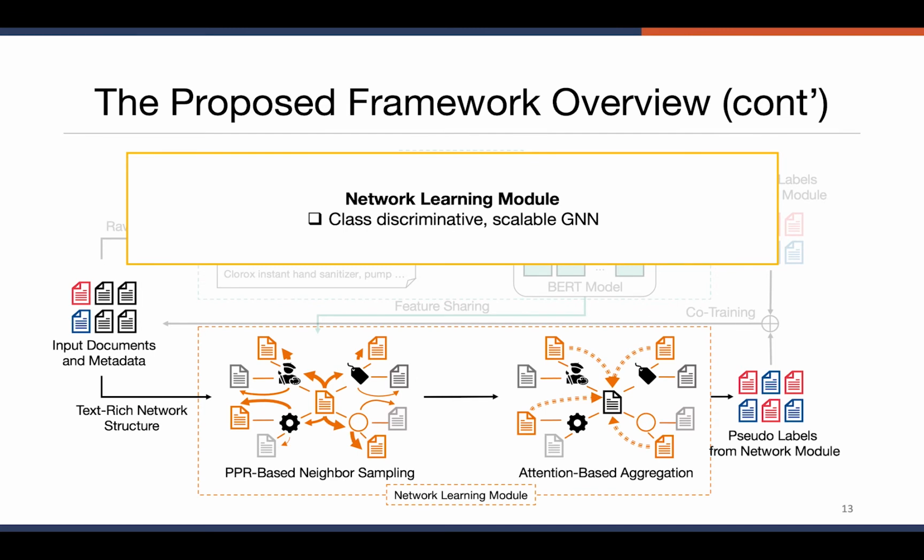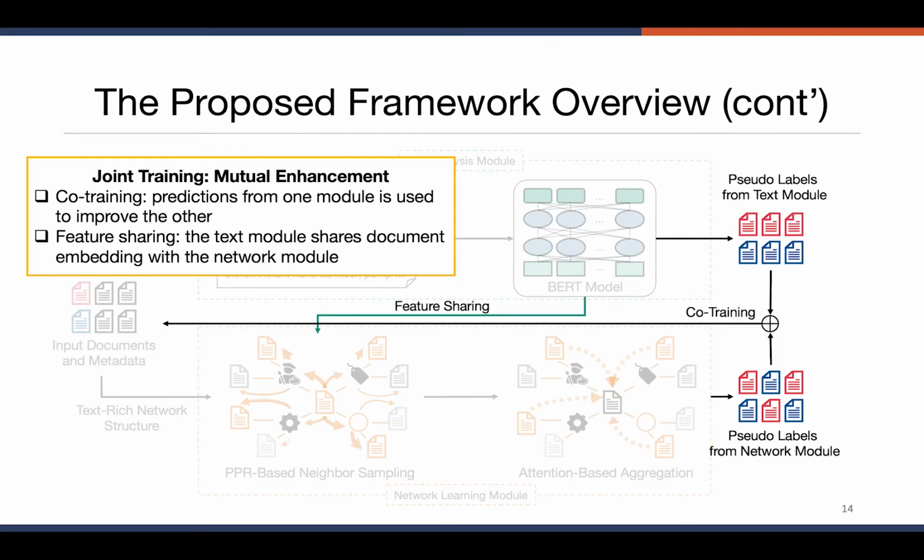Now, as for the network learning module, our objective is to handle the text-rich network structure and also do classification based on that structure. For this part, we want to design a class discriminative and scalable graph neural network model to handle it. Now, given the two separate modules, we put them together through joint training and let them mutually enhance each other.